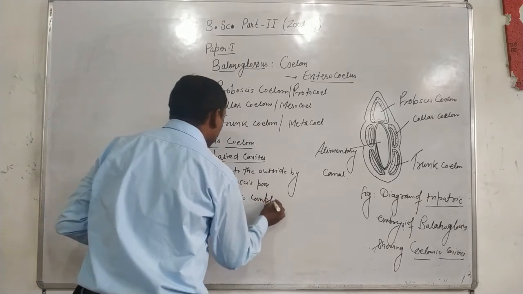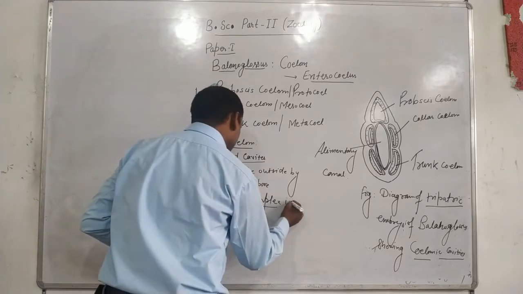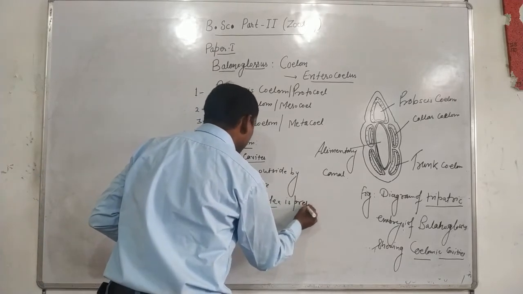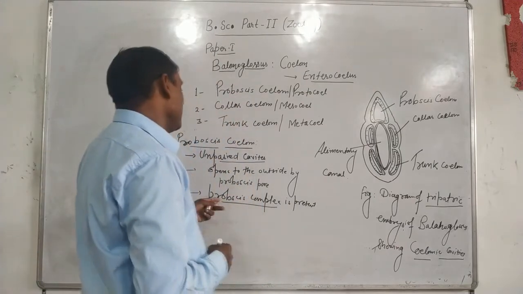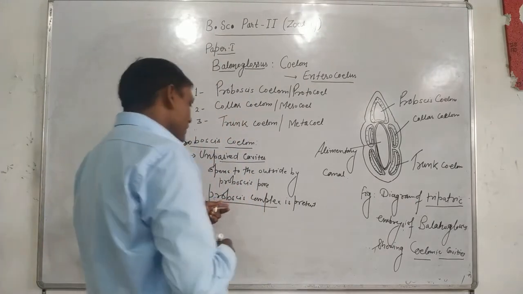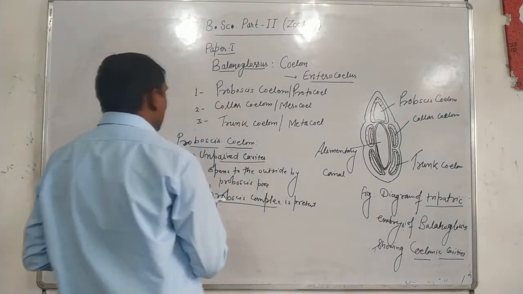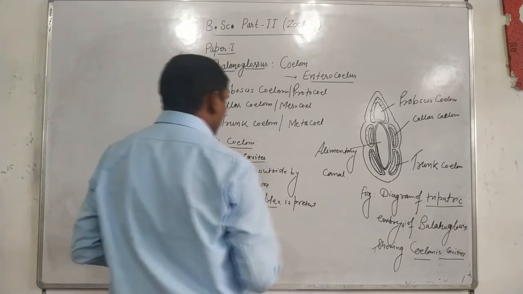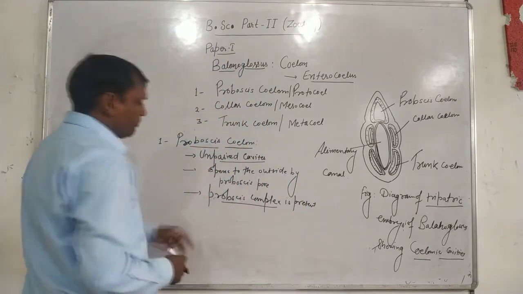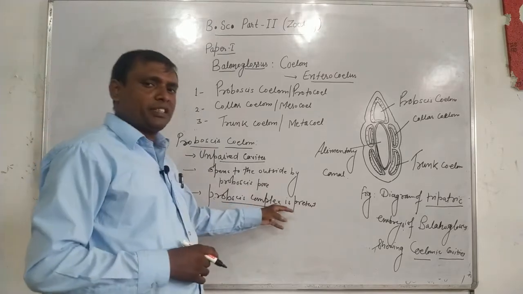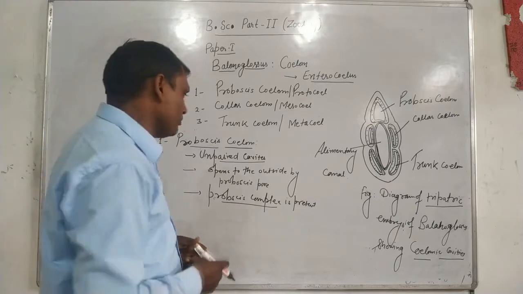It is present inside the proboscis coelom and is formed by the buccal diverticulum,